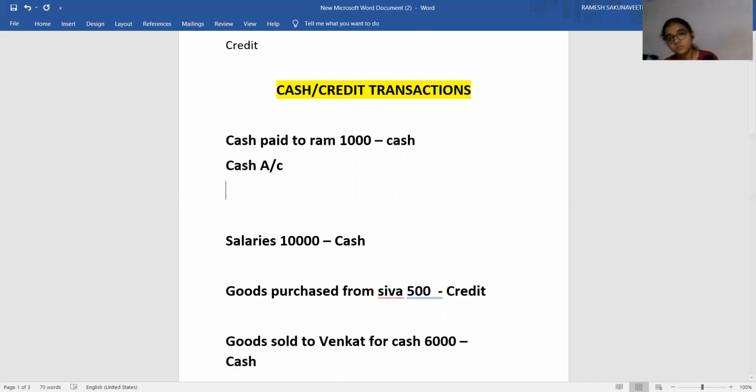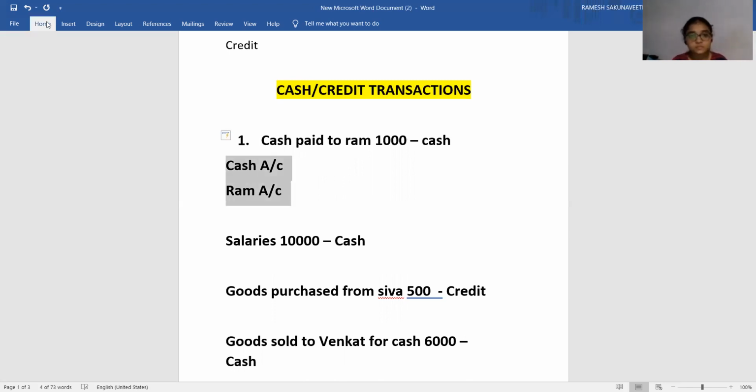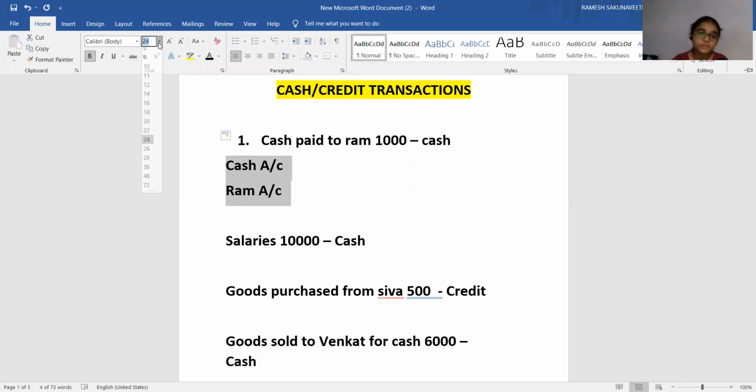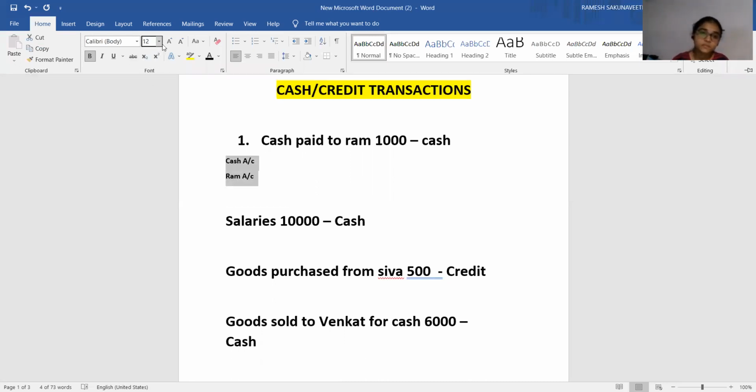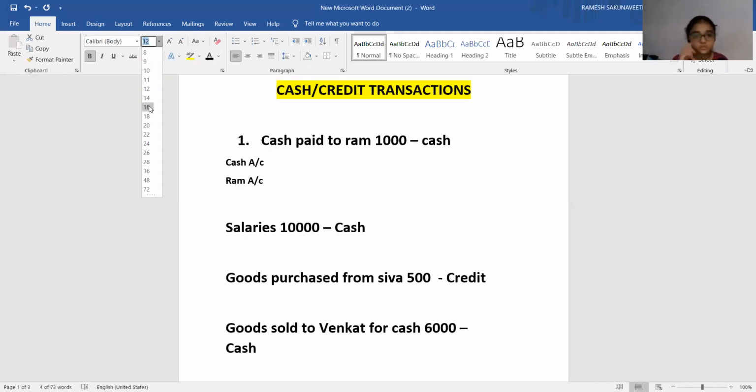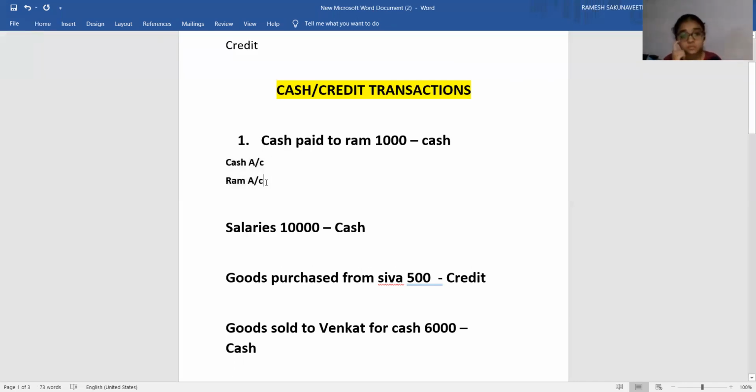Okay. Another account you have to identify. In this one, what is the other account? The person's name is here, Ram. That account is going to be influenced. So this account also you have to keep in mind. Ram account is one, cash account is the other one. These 2 accounts are influenced with this transaction. Cash account is the first account that is influenced. Another account is Ram account. You have to identify 2 accounts that are influenced by a transaction.